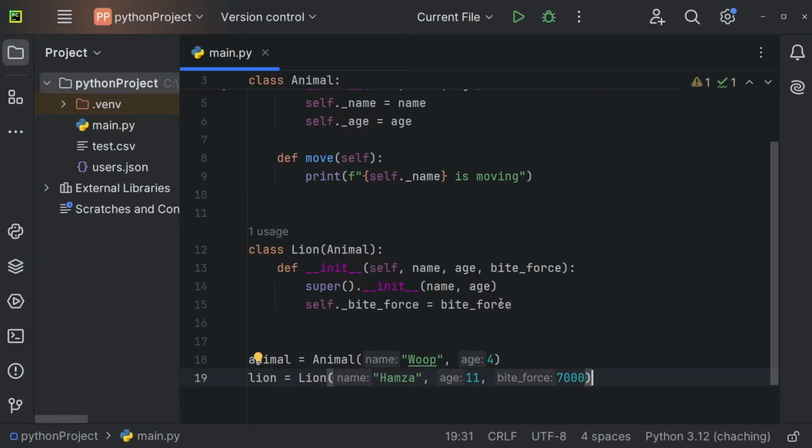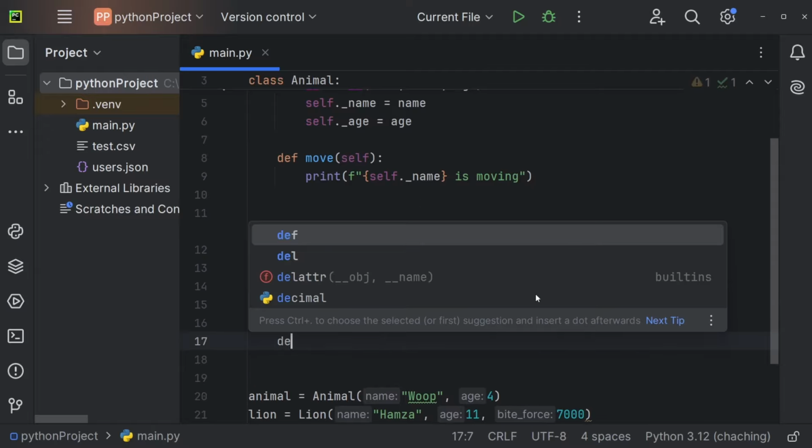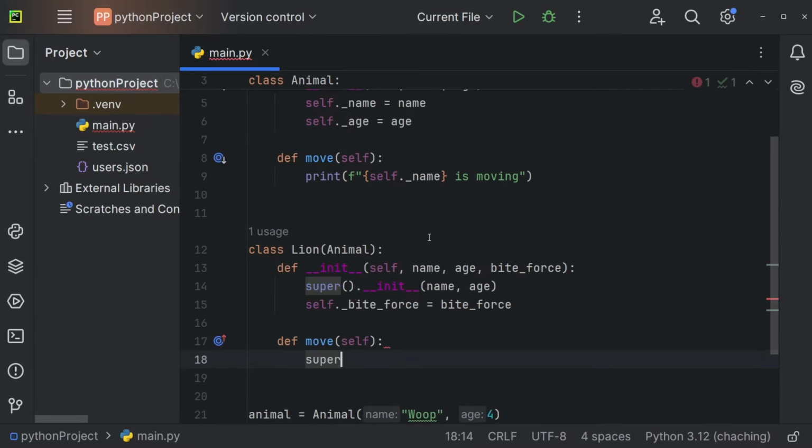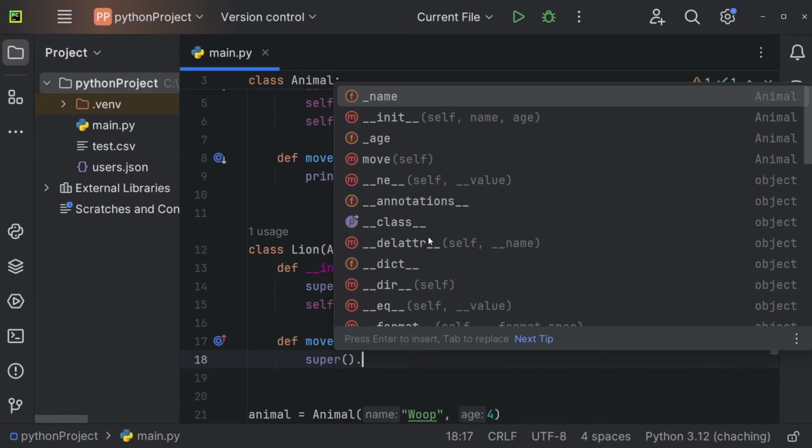But now a lion can also move, and maybe a lion should have a little more output than just this print statement. So let me create def move(self), and you can see we're essentially overriding this method right now. But now we can also, by using super, call a method from the parent. So we could use super(), brackets, dot, and now we could call the move method right here.